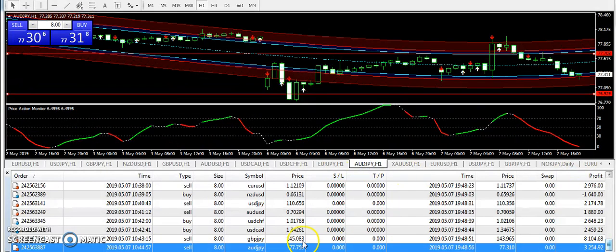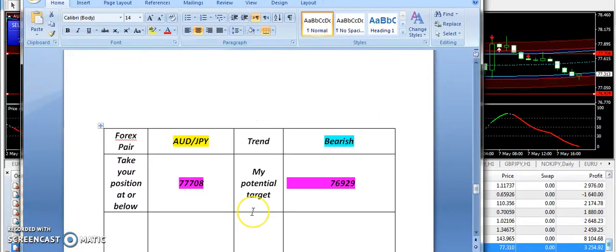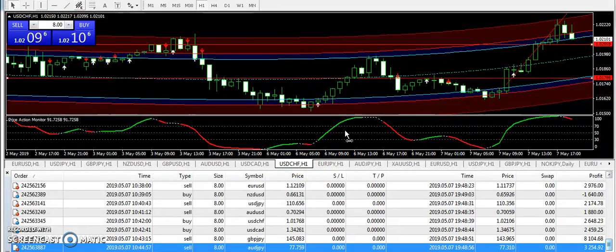At last, I'm going to talk about AUDJPY, the last pair of my signals report. AUDJPY with a bearish expectation from 77.708 and 76.929 was the target price. However, the target price is not met, but overall AUDJPY has gone down up to 70% of the signal. So I congratulate all those traders who have taken the sell positions today. They must have ended up with profits.